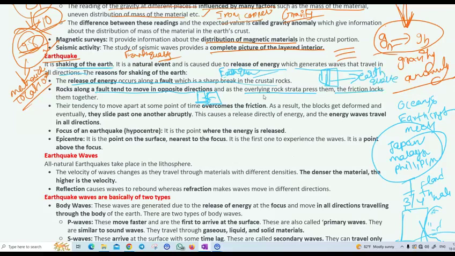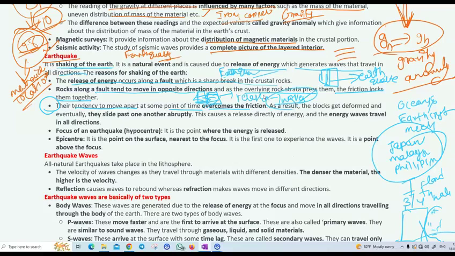The friction locks them together. But they have a tendency to move apart, and at some point of time they overcome the friction. That means at one point of time, the friction that locked these two tectonic plates is overcome. At that point, the blocks get deformed and slide past one another individually. That releases the energy in the form of waves.